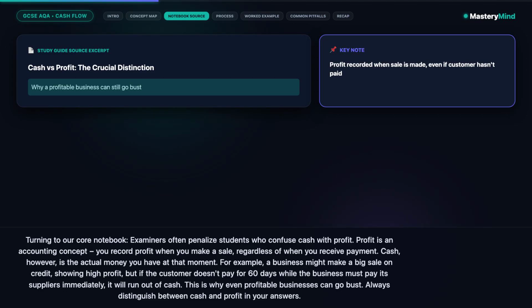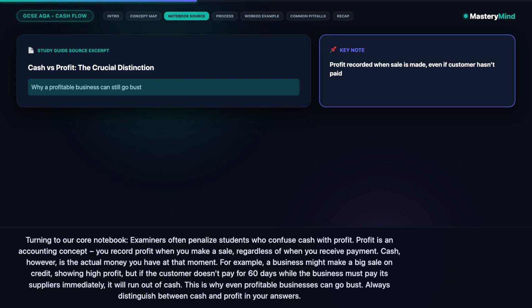For example, a business might make a big sale on credit, showing high profit, but if the customer doesn't pay for 60 days while the business must pay its suppliers immediately, it will run out of cash. This is why even profitable businesses can go bust. Always distinguish between cash and profit in your answers.